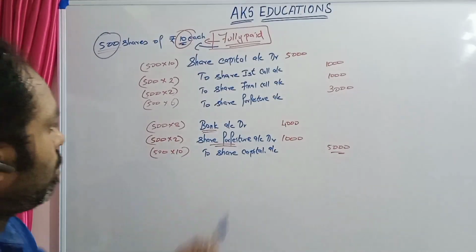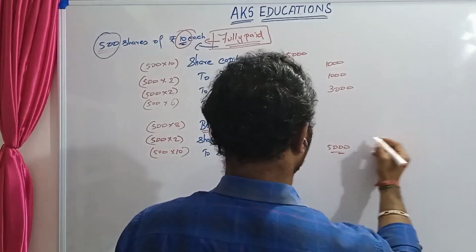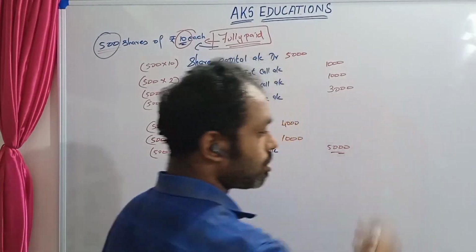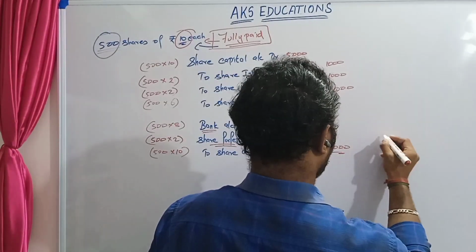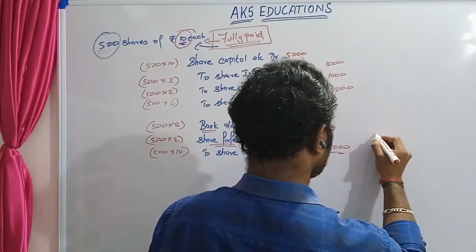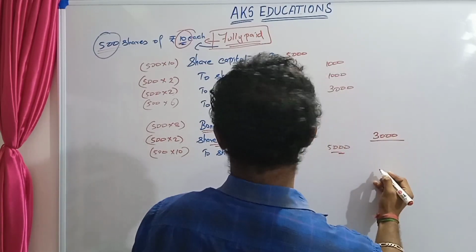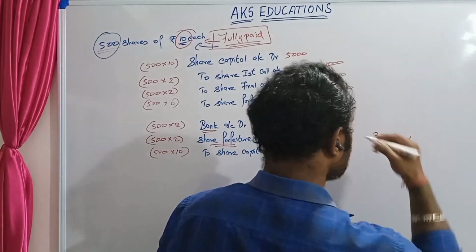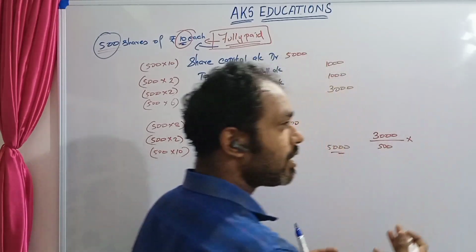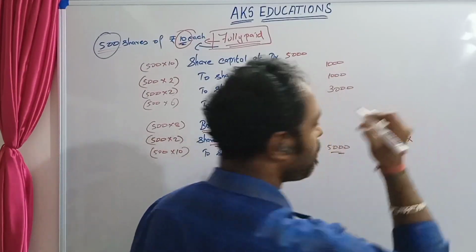The last content is capital reserve. Let me do the capital reserve over here. I already showed you the formula for it. Amount forfeited, what is the amount forfeited? 3,000 divided by number of shares forfeited, 500 shares are forfeited, into number of shares which are reissued. The reissued shares can be different. It's not mandatory that it should be 500.